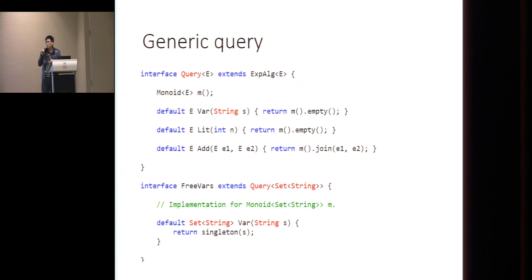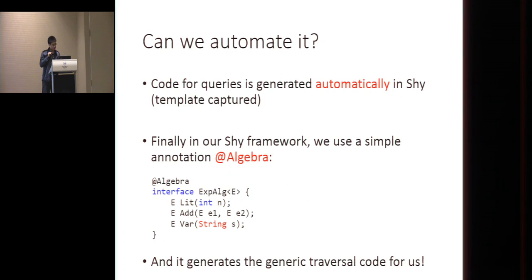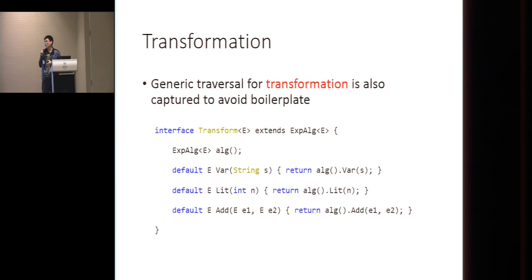And now the code that users need to write is only the free vars at the bottom. So the code that the user needs to write is much shorter. And that's the design pattern for the queries.